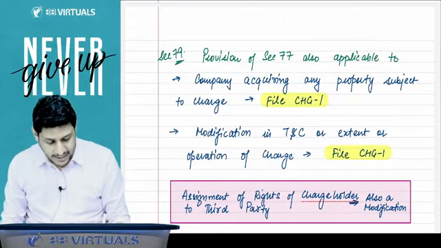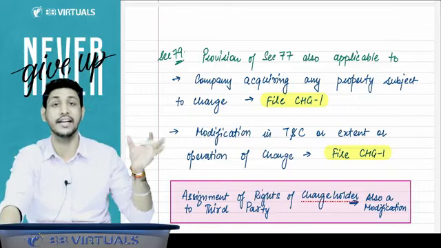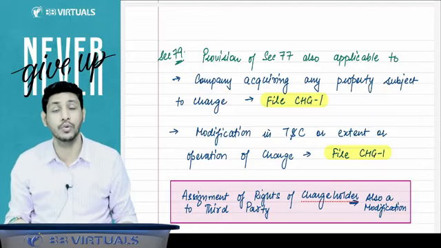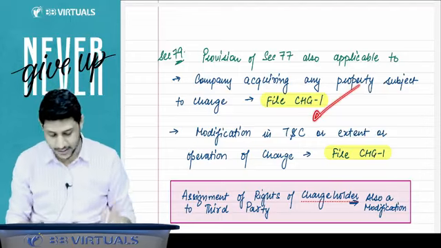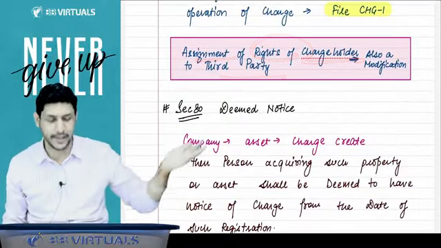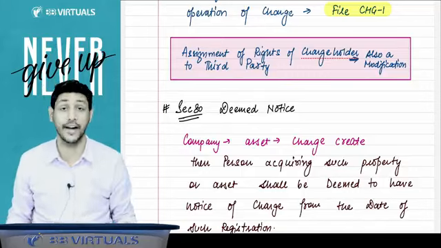So section 77 says that when you create a charge, you have to file CHG1. But 79 says that if you acquire a property which is subject to charge, and if you do the modification, in both the cases you have to file the CHG1. And if you assign the rights of the charge holder to some third party, that is also considered a modification. In that case also CHG1 is to be filed.